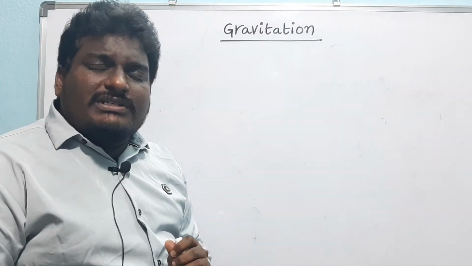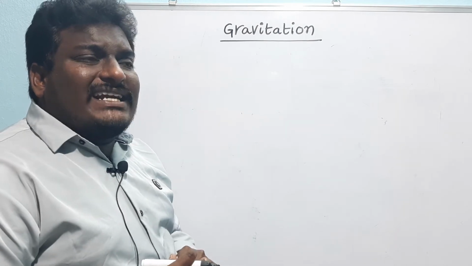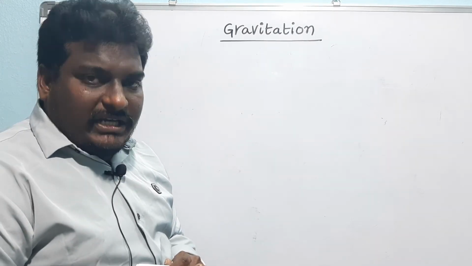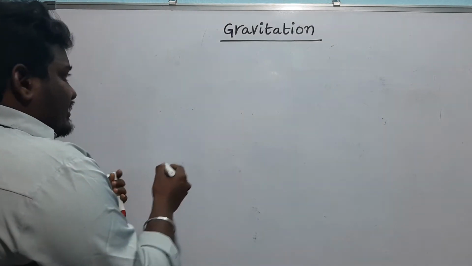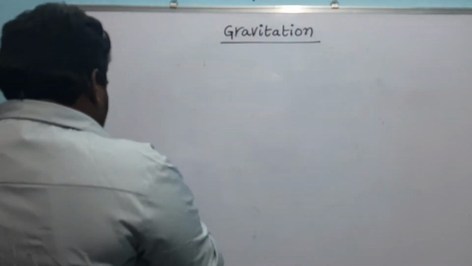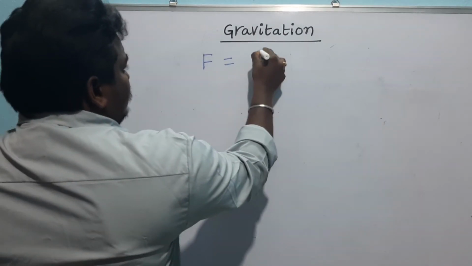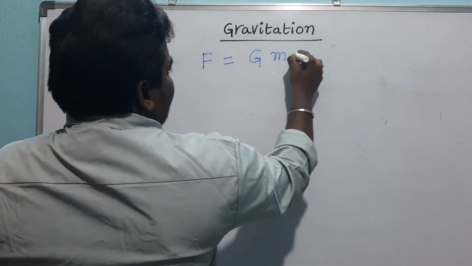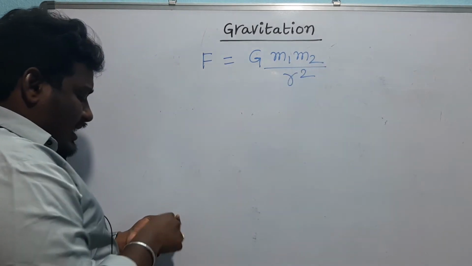Using this universal gravitation law, we will try to find out what is acceleration due to gravity, or gravity. So the universal gravitational law states that the gravitational force equals G m1 m2 by r square.